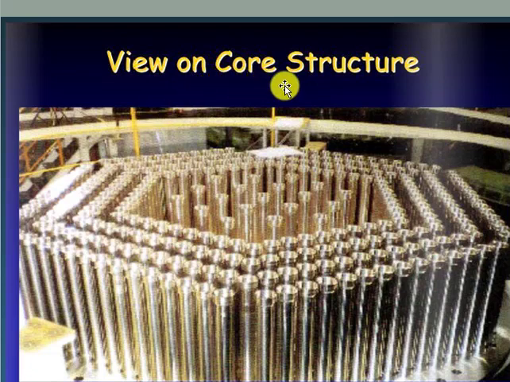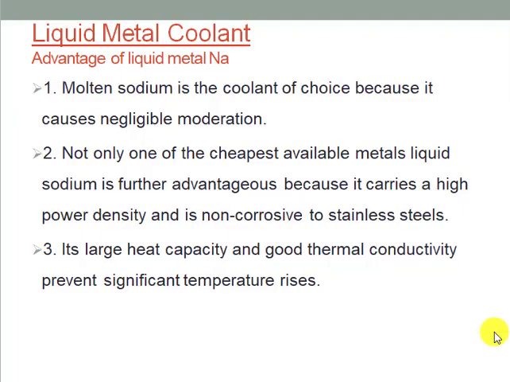You can see in this diagram that the core structure is of hexagonal shape, meaning hexagonal cones are arranged here, with the central part and the further central part, and this is the blanket part, which will be surrounded by the reflector layer. Usually the liquid metal is used as coolant in the liquid metal fast breeder reactor. Here we discuss what are the advantages of sodium metal. If we use sodium as a coolant material, what would be the advantages?